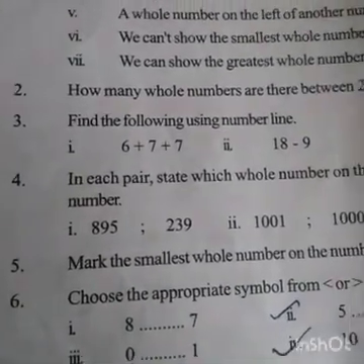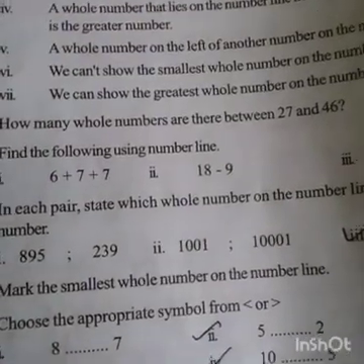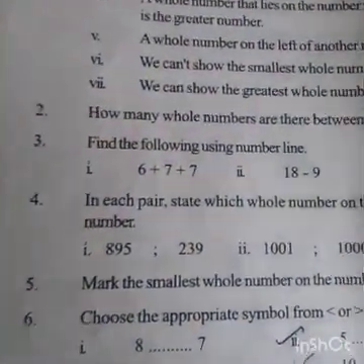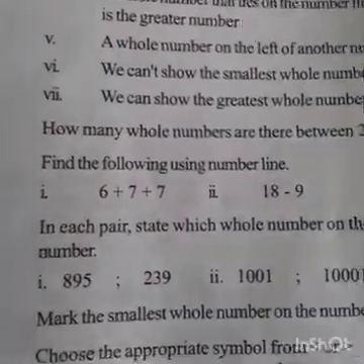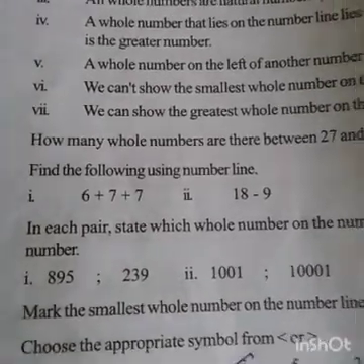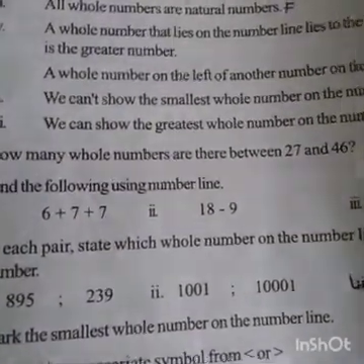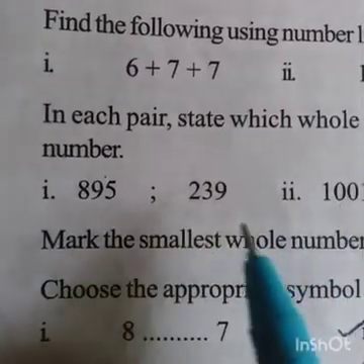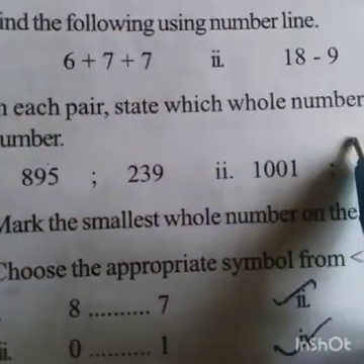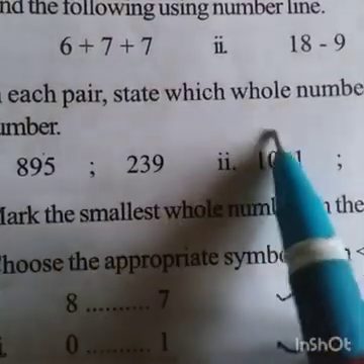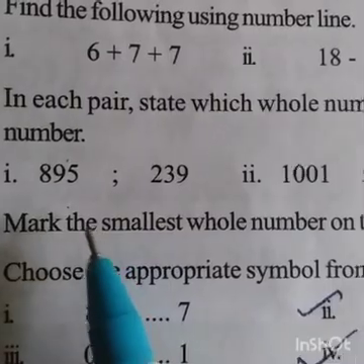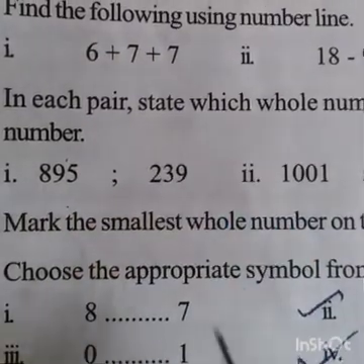Fourth one, in each pair, state which whole number on the number line is to the right of the other number. Look here children, two pairs are given. In each pair, which number is on the right side on the number line? 895 is on the right side of 239. After 239 only 895 will come. That's why 895 is to the right of 239.